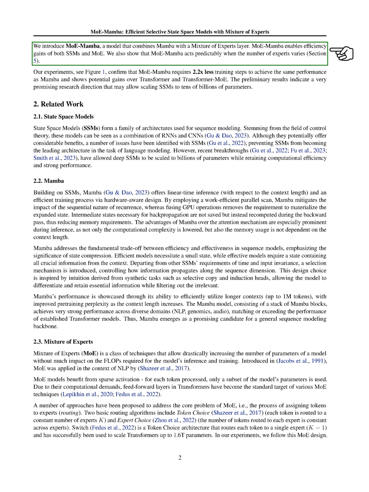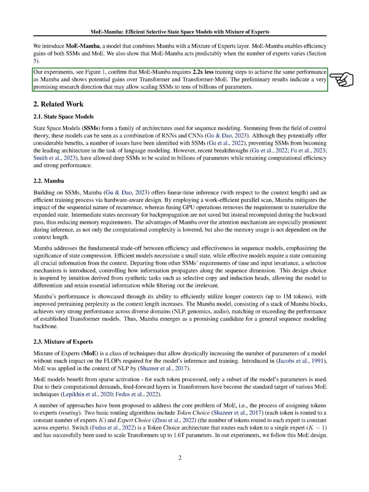We introduce a new model, MoE-Mamba, which combines the Mamba model with a MoE layer. This model allows us to take advantage of the efficiency of both SSMs and MoE. We also demonstrate that MoE-Mamba behaves predictably when the number of experts changes. Our experiments show that MoE-Mamba requires 2.2 times fewer training steps to achieve the same performance as Mamba and shows potential improvements over Transformer and Transformer-MoE. These initial results suggest a promising research direction that could allow SSMs to scale up to tens of billions of parameters.